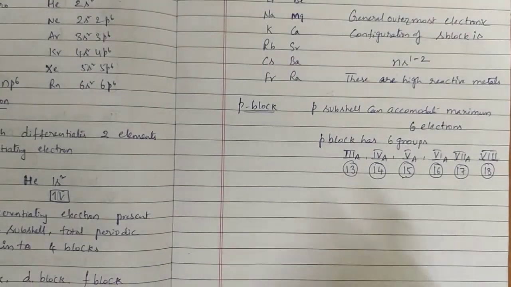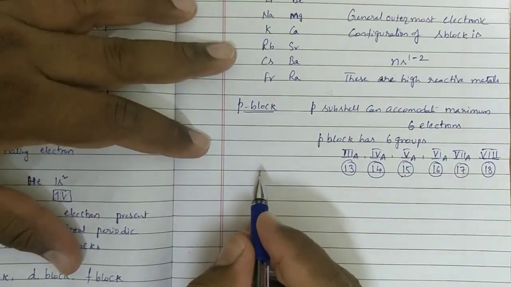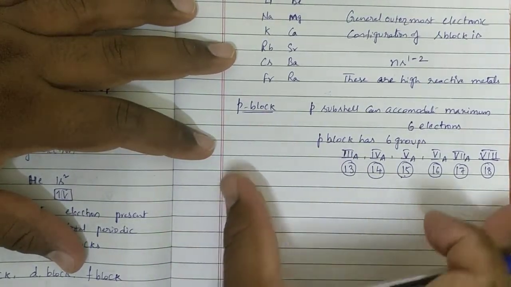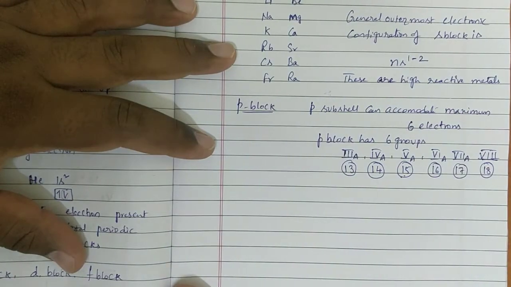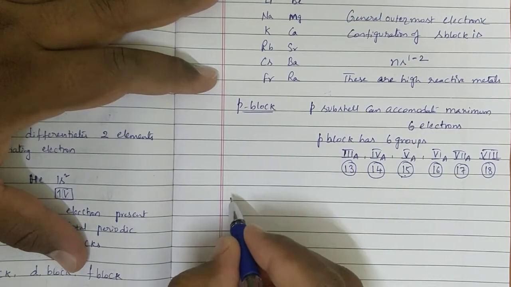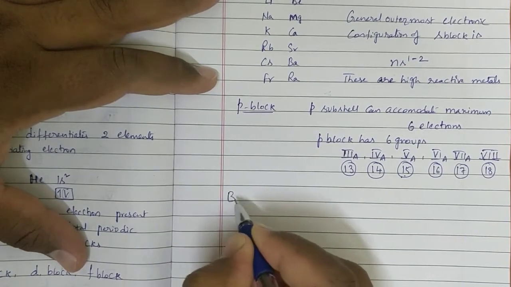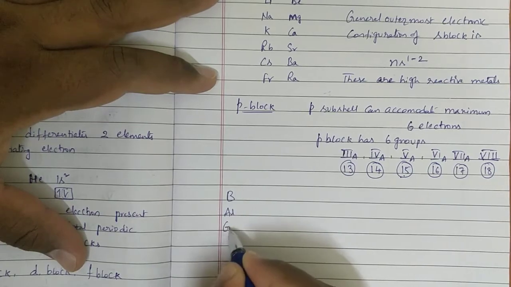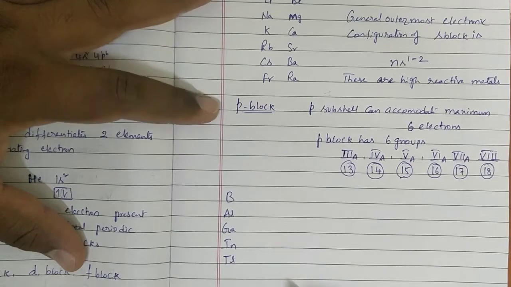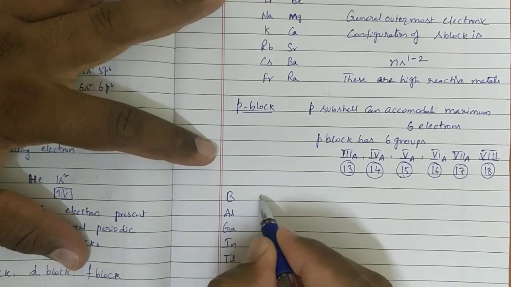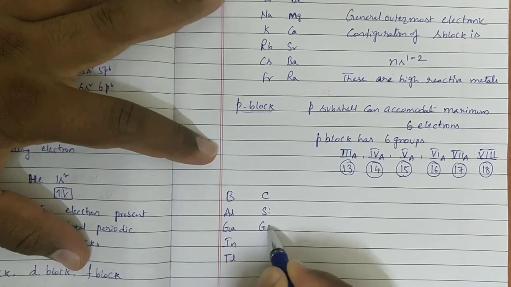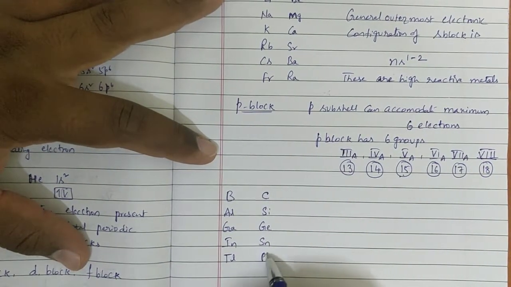Next, coming to the general outermost electronic configuration of these group elements. I will write it once again so that you get into the habit. Boron, aluminium, gallium, indium, thallium. Carbon, silicon, germanium, tin, lead.